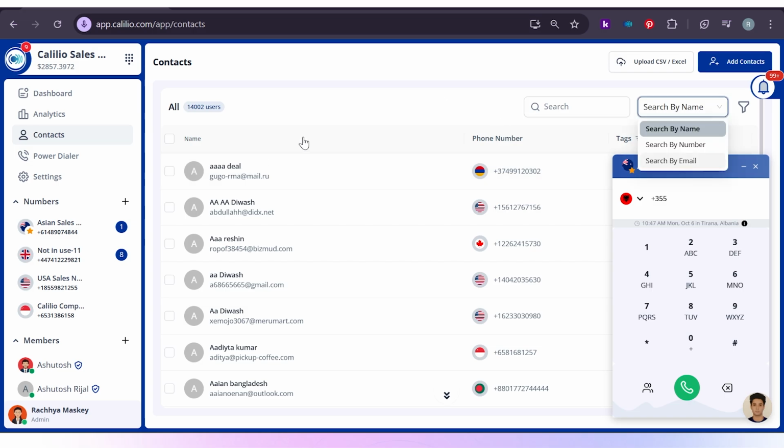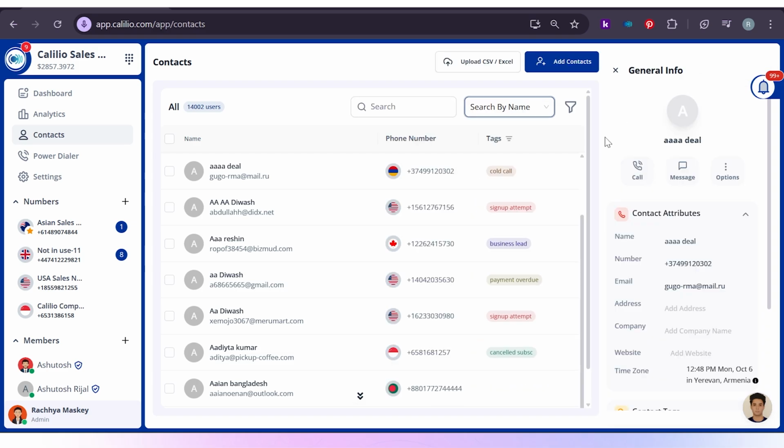To make a call, just click on the contact, then a dialog box will appear on the right hand side. Click on this icon to make a call. And that's it for dialpad.